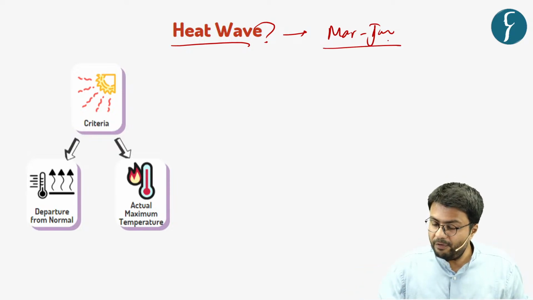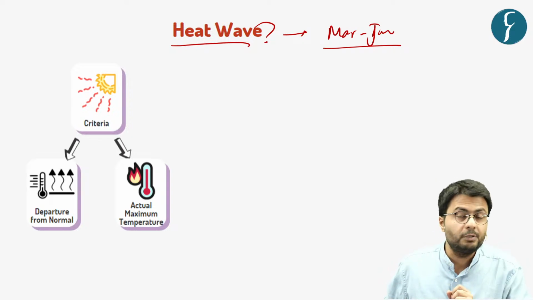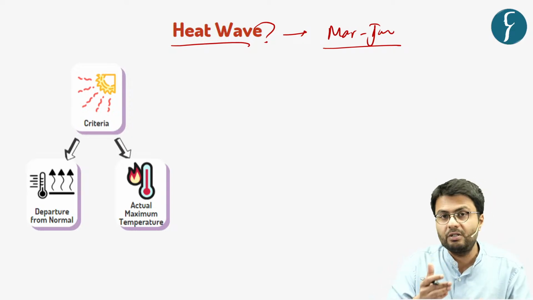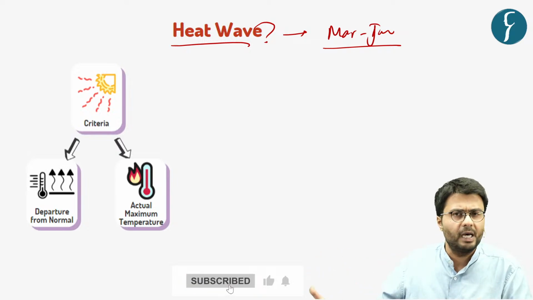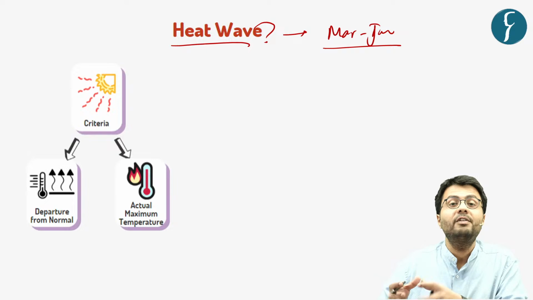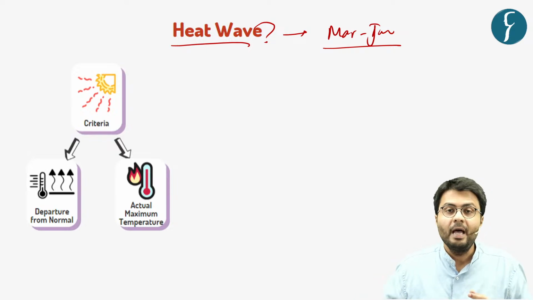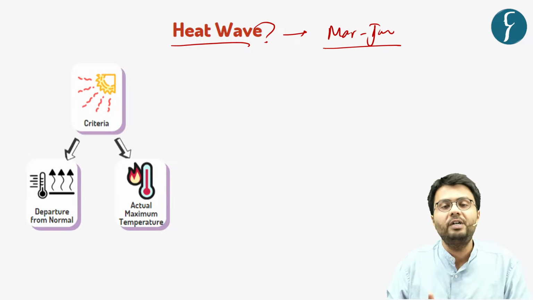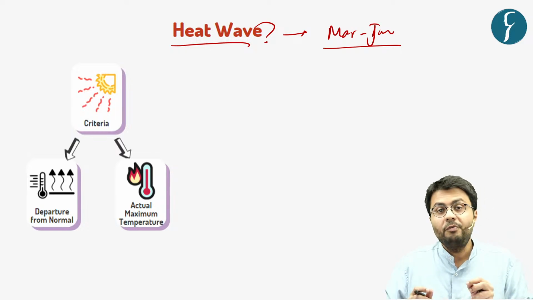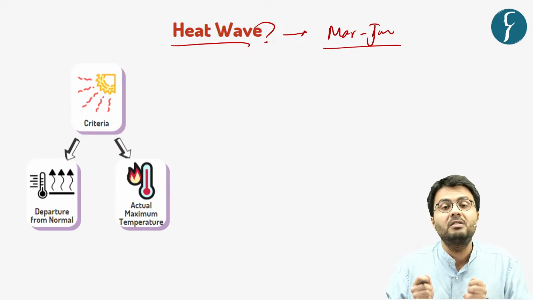This prevailing heat wave condition is more common in the northern parts of the country, especially in the plain regions of Punjab, Haryana, Uttar Pradesh, Bihar, etc. It is quite a significant disaster because it can lead to loss of life, and also it can reduce the productivity of the agriculture sector, which significantly hampers the income generating activities of a large section of the population.